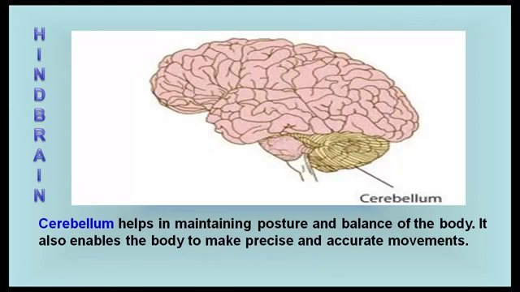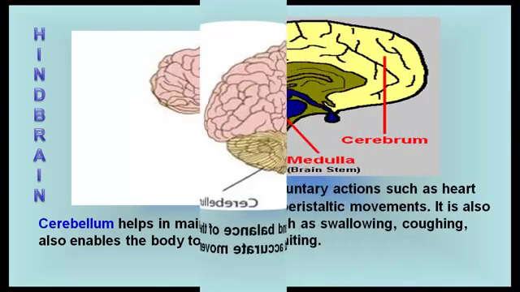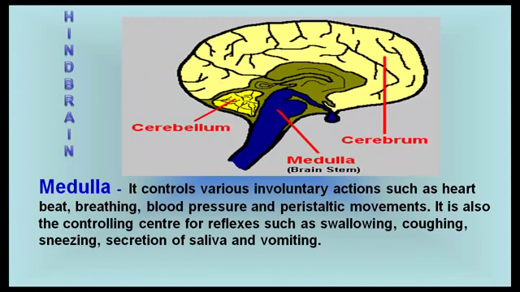Cerebellum of the hindbrain helps in maintaining posture and balance of the body. It also enables the body to make precise and accurate movements. Medulla of the hindbrain controls various involuntary actions such as heartbeat, breathing, blood pressure, and peristaltic movements. It is also the controlling center for reflexes such as swallowing, coughing, sneezing, secretion of saliva, and vomiting.